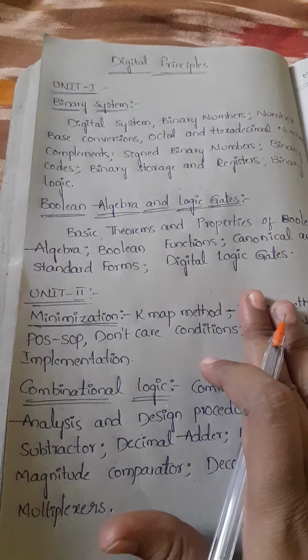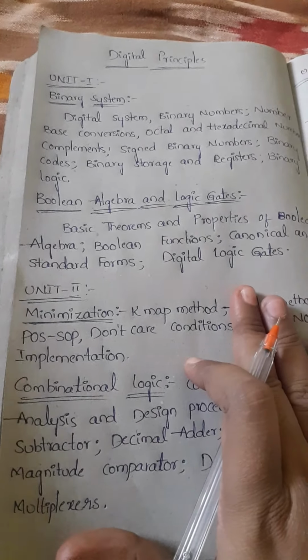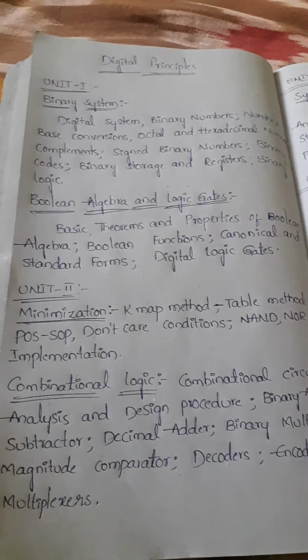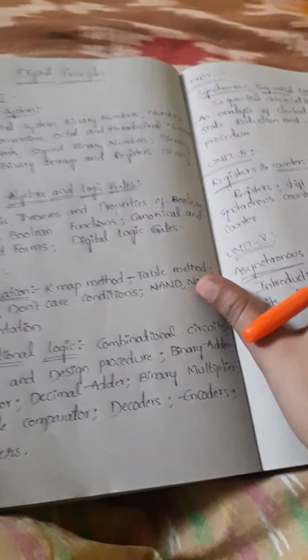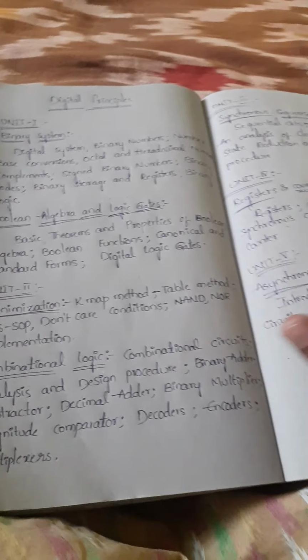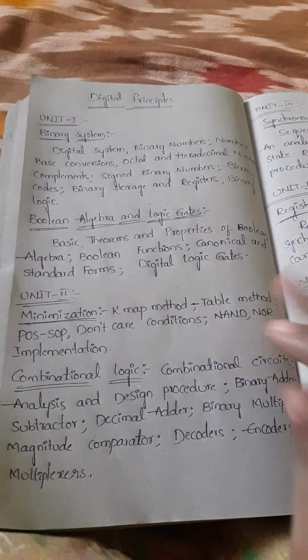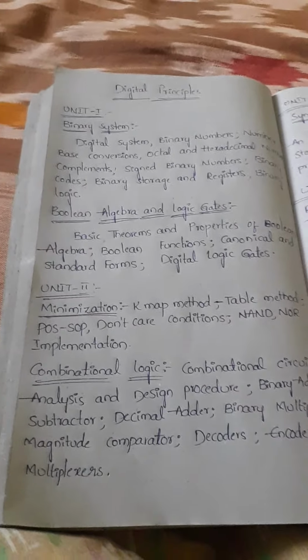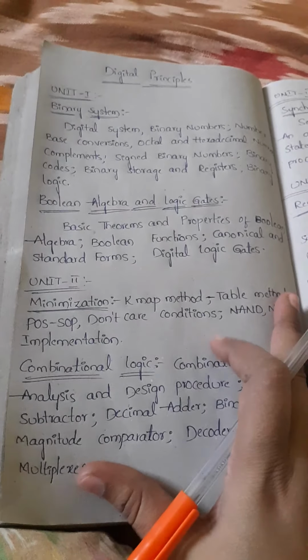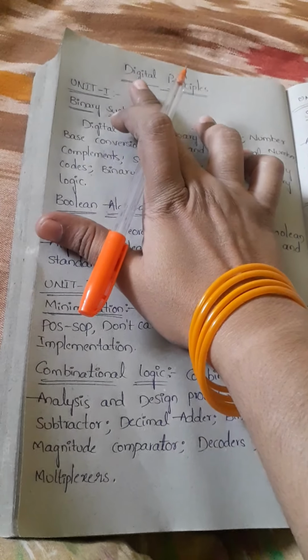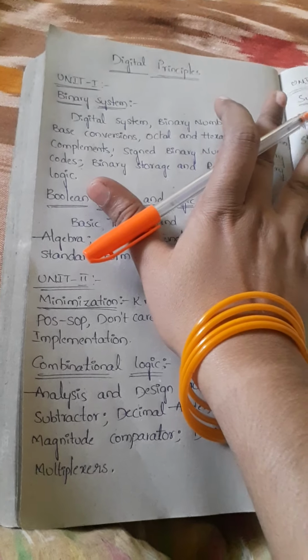Today we will start our new paper, that is digital principles. This is our syllabus copy. In total we have 5 units in it. Before going to see the syllabus, first we are going to check out the introduction part of digital principles.